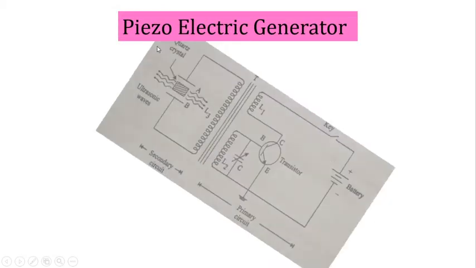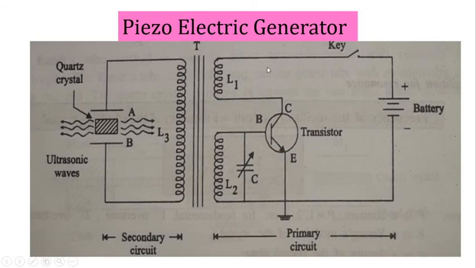Then we'll move to the piezoelectric generator. This is the circuit, and it consists of the primary circuit and the secondary circuit. The primary circuit consists of an NPN transistor, then an LC circuit with a variable capacitor, L1, L2 inductance coils, a key, and a battery. The secondary circuit consists of the coil L3 with two metal plates A, B and the quartz crystal. We'll see the connection.